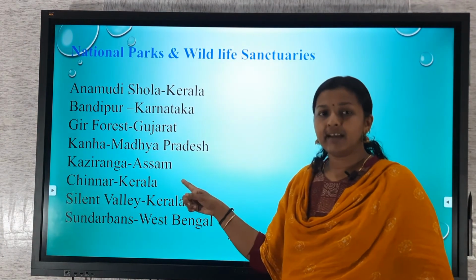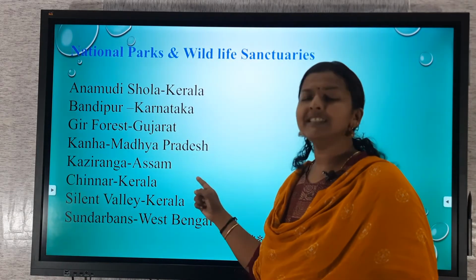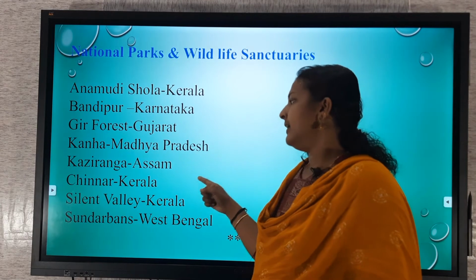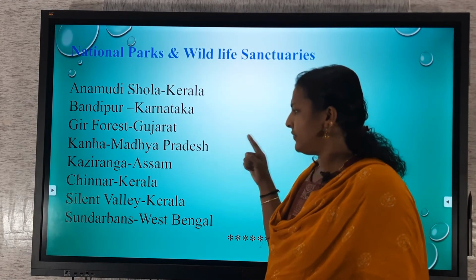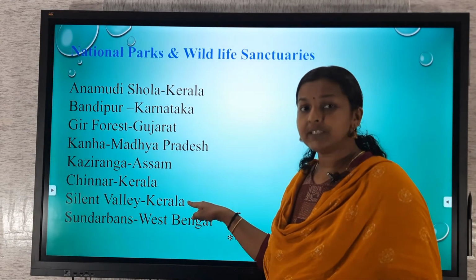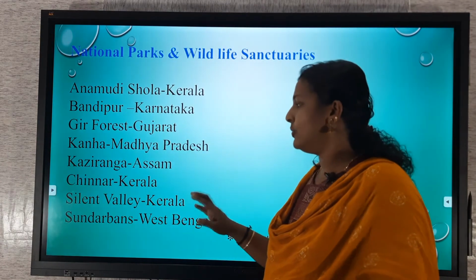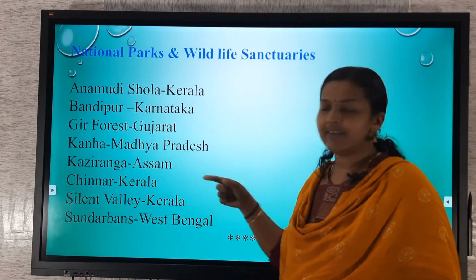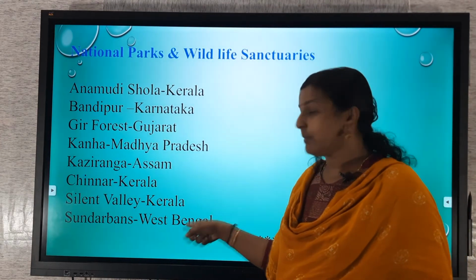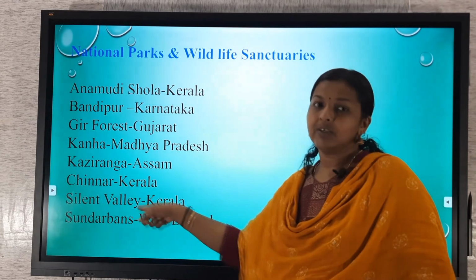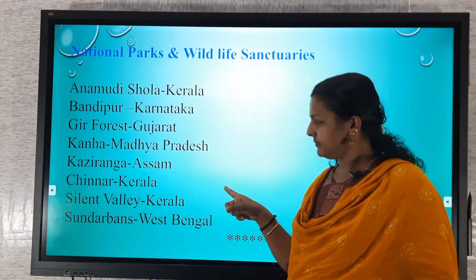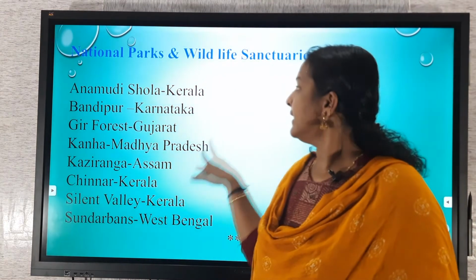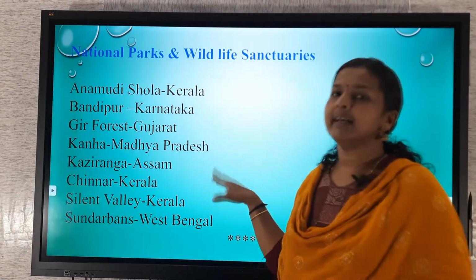Chinnar in Kerala has special varieties of squirrel that we can see there. And then Silent Valley, what is the speciality of that? There is no sound of certain insects and all, because of which it is known as Silent Valley. Then Sundarban Delta got its name because of the Sundari trees. This is in West Bengal. These are the important national parks and wildlife sanctuaries.